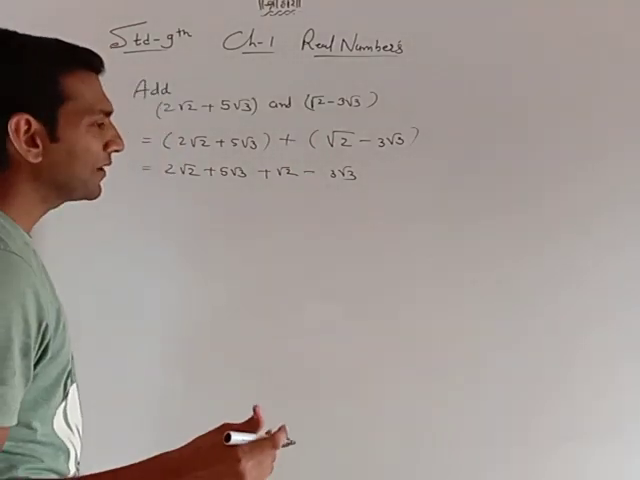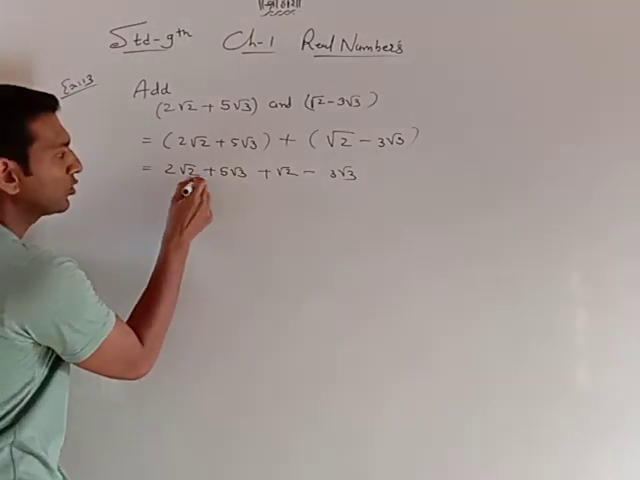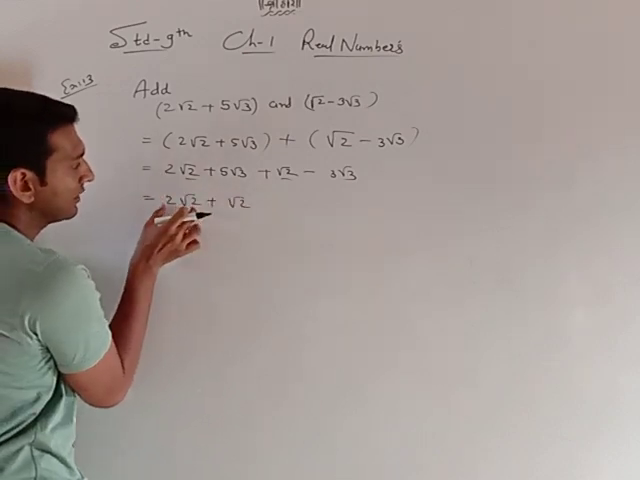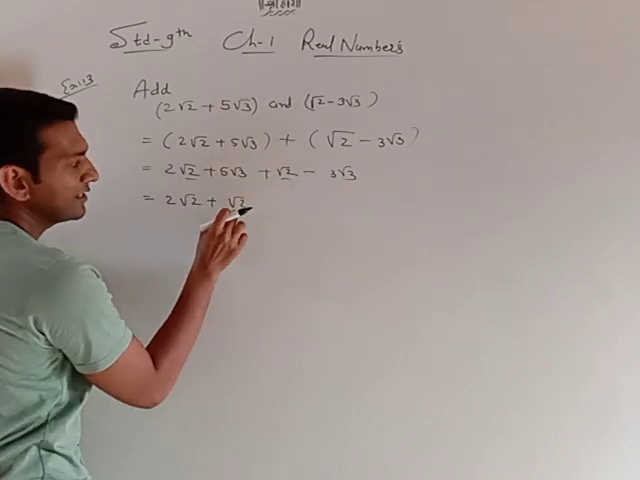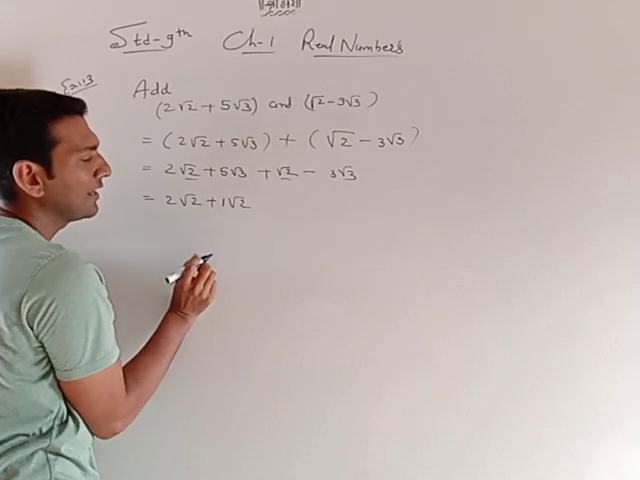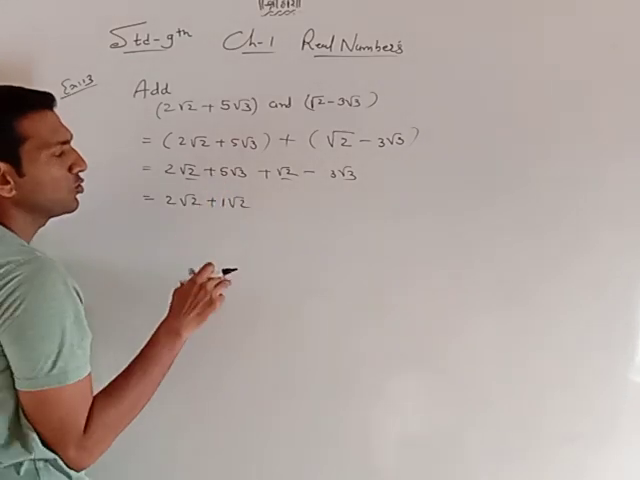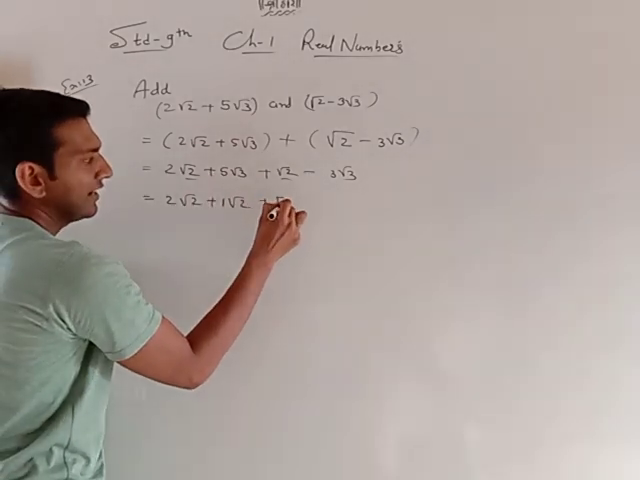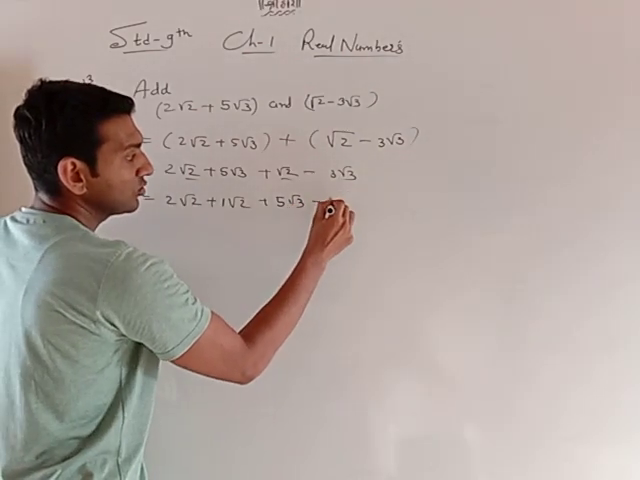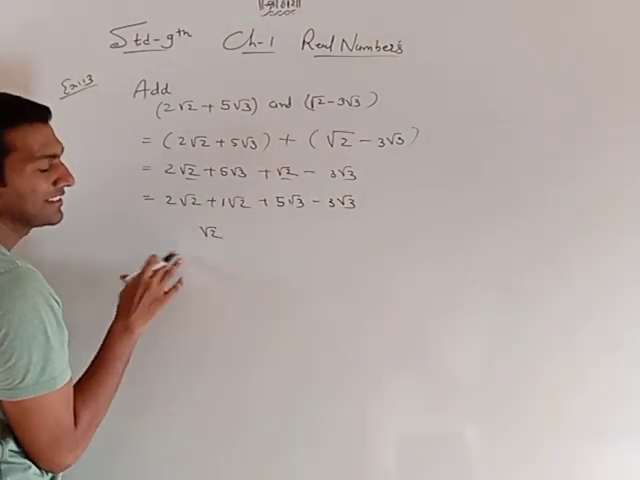Now, same irrational numbers write together. So root 2 and root 2 write together. My first term is 2 root 2 and the second is root 2, and 1 is there because 1 is the identity element for multiplication. So you can write 1 anywhere. 1 into root 2 is root 2. Now the second term is 5 root 3 and the same type of irrational numbers write together, so 3 root 3.